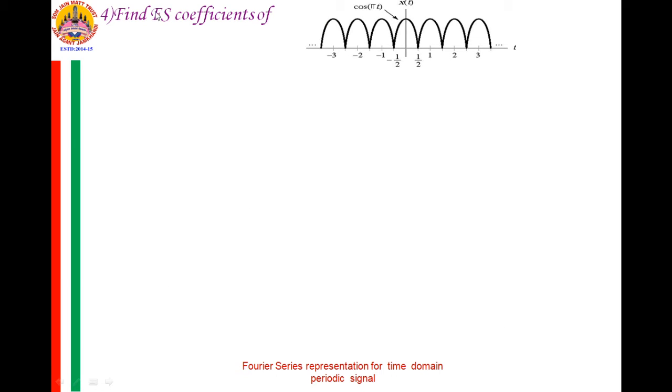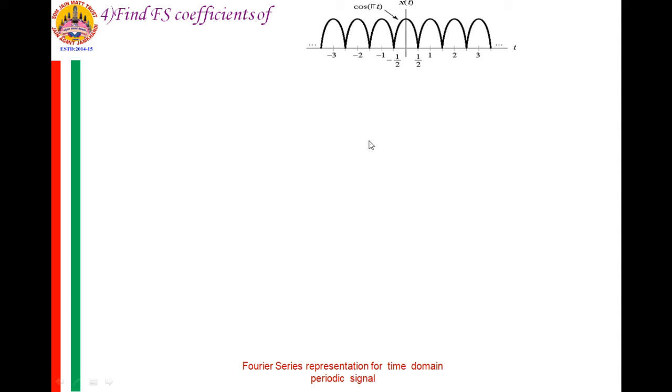Now we shall obtain the Fourier series coefficients of a response which is the output of a full wave rectifier, and its amplitude is cos pi t for t varying from minus 1 by 2 to plus 1 by 2.